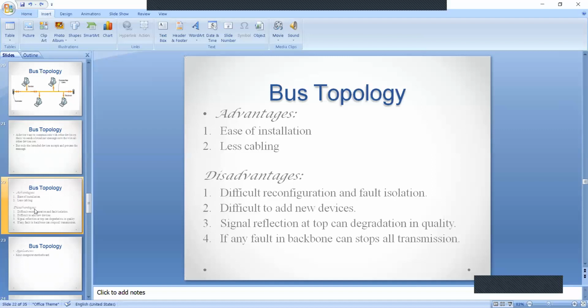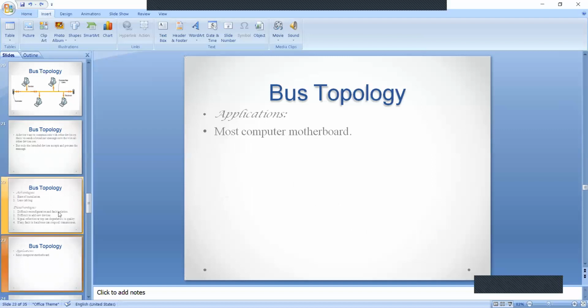One more disadvantage: if there is any fault in the backbone, which is nothing but the bus cable, then the entire transmission will stop, all transmissions. Okay? This is about bus topology. The applications are motherboards. Most computer motherboards use this bus topology.